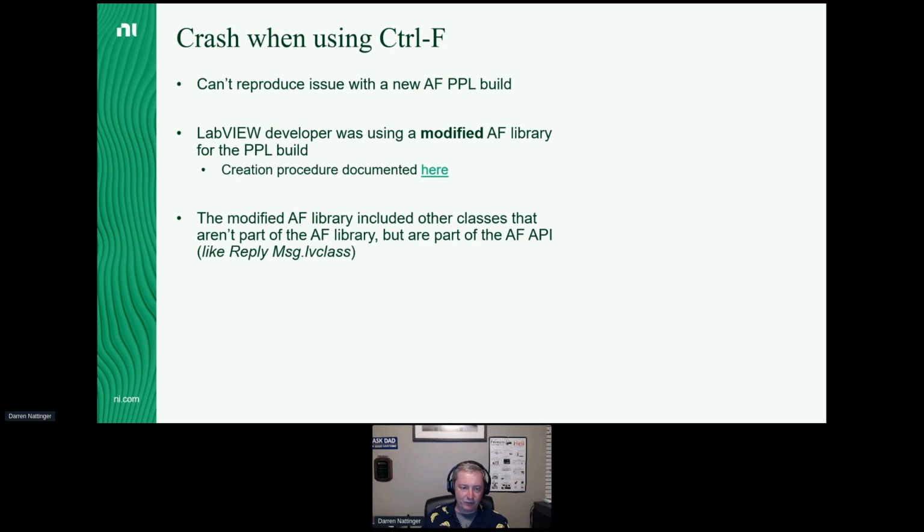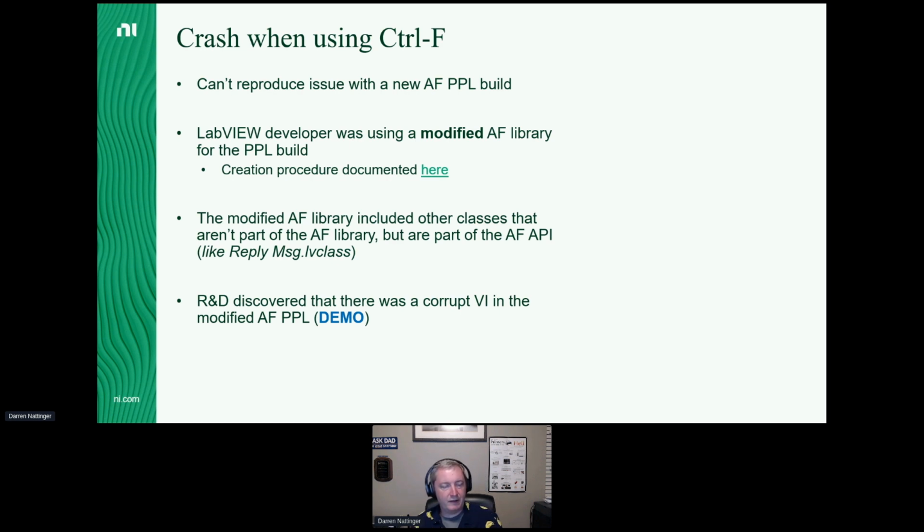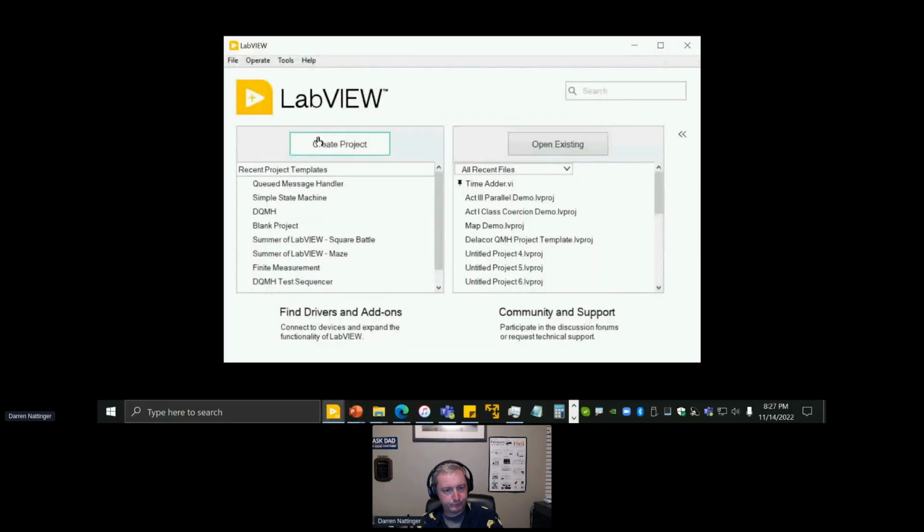Maybe at one point I did and I forgot. Well, R&D discovered that after all of this, there was a corrupt VI in the modified active framework PPL. So let me switch over to LabVIEW and kind of show what I'm talking about.